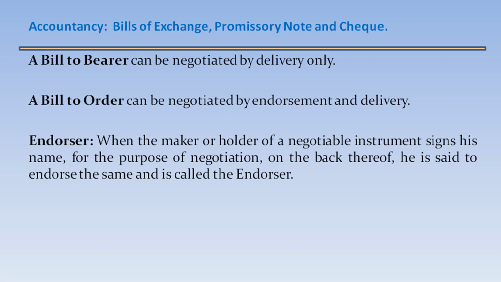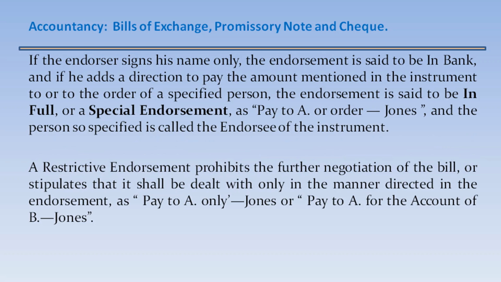A bill to bearer can be negotiated by delivery only. A bill to order can be negotiated by endorsement and delivery. Endorser. When the maker or holder of a negotiable instrument signs his name for the purpose of negotiation on the back thereof, he is said to endorse the same and is called the endorser. If the endorser signs his name only, the endorsement is said to be in blank, and if he adds a direction to pay the amount mentioned in the instrument to or to the order of a specified person, the endorsement is said to be in full or a special endorsement, as pay to A or order Jones, and the person so specified is called the endorsee of the instrument.